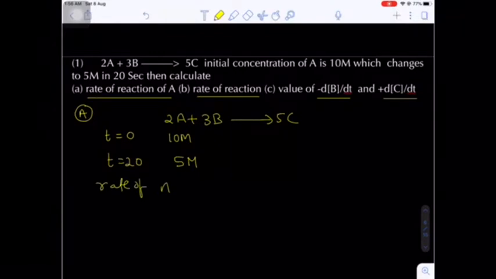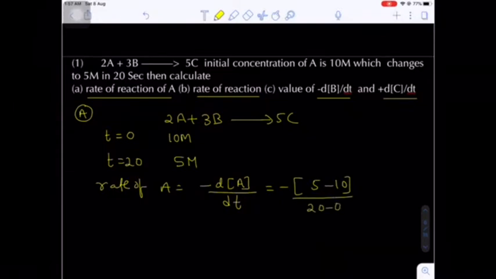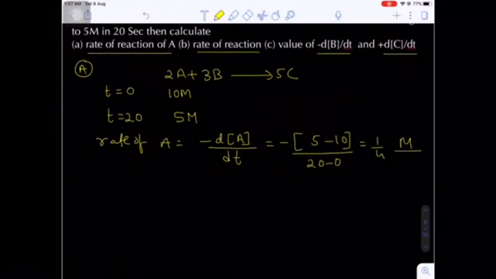Now what is the rate of A? The rate of any particular species is nothing but the change in concentration by the time taken. Now the concentration of reactants decreases, that's why I am taking the negative sign, minus dA by dt. Minus, what is the final concentration? 5. Initial concentration will be 10. The time taken will be 20, initial will be 0, so overall 20 seconds. So 5 by 20, that will be 1 by 4 moles per liter per second. Okay, this is the rate of A.